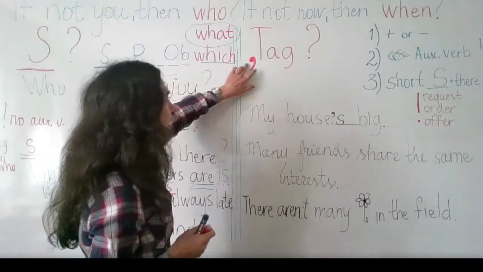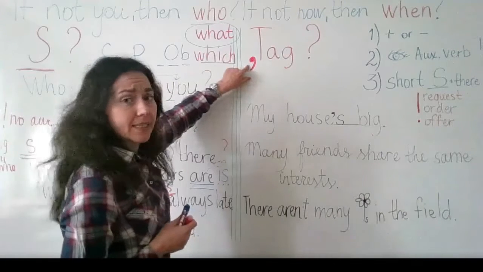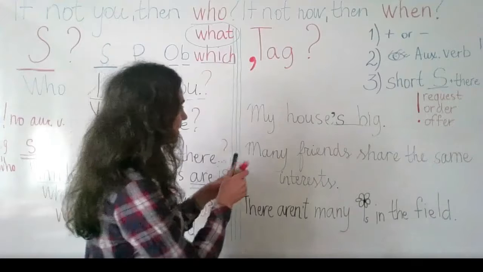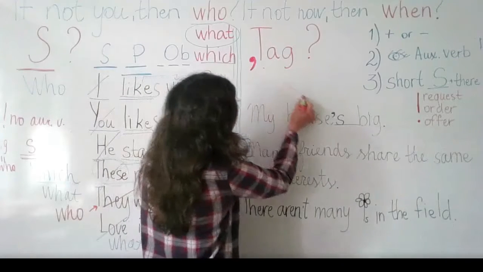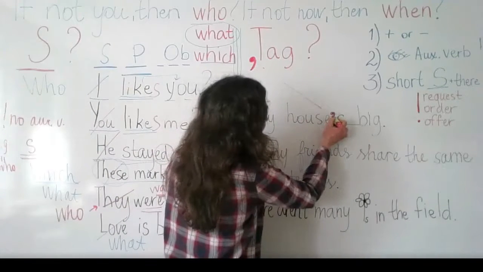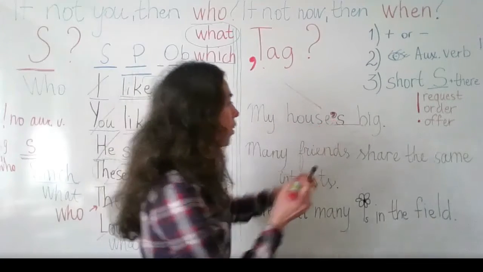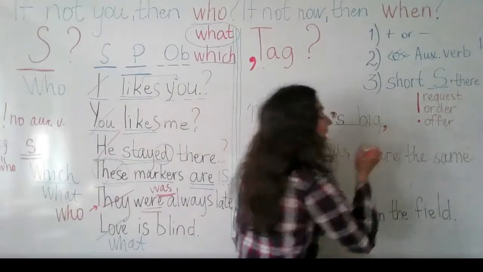Now we move to the second part, tag questions. You notice I have written this comma here. You notice that this is almost the same sign. If you write it in this position, it's an apostrophe. When you put it over here, it will be a comma.